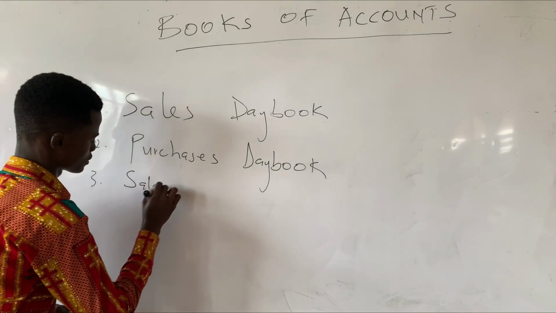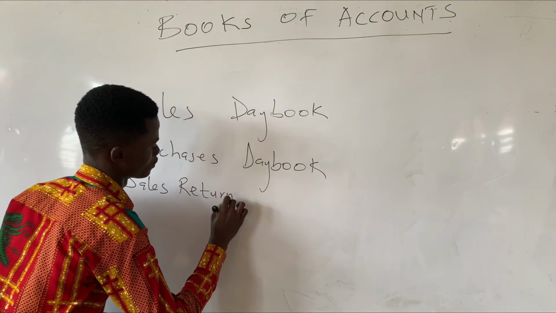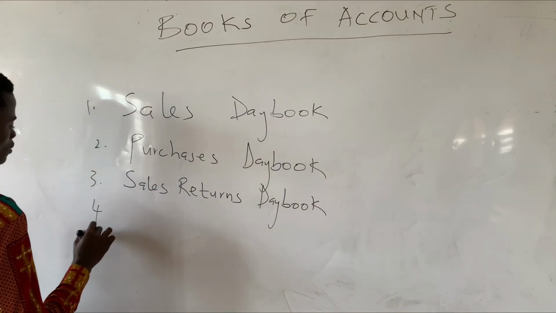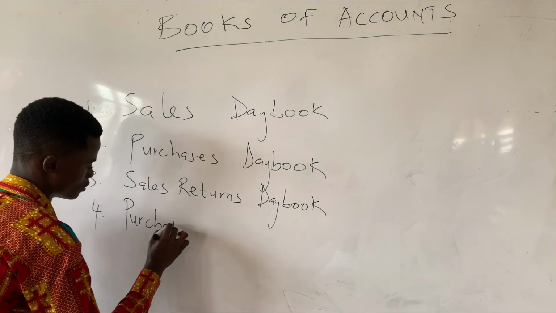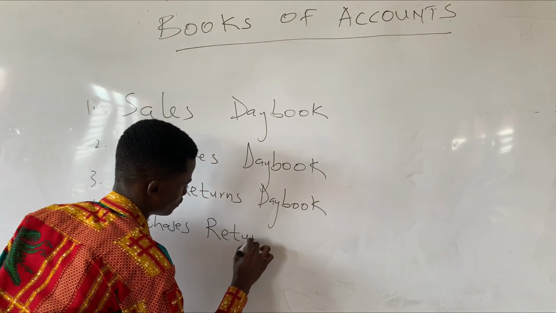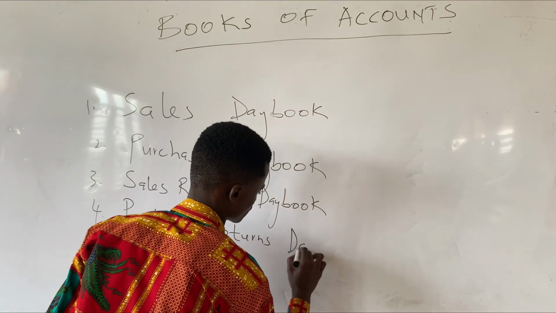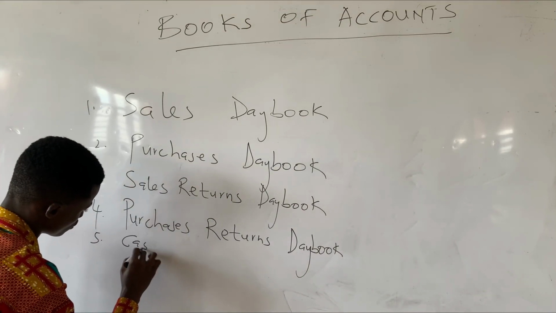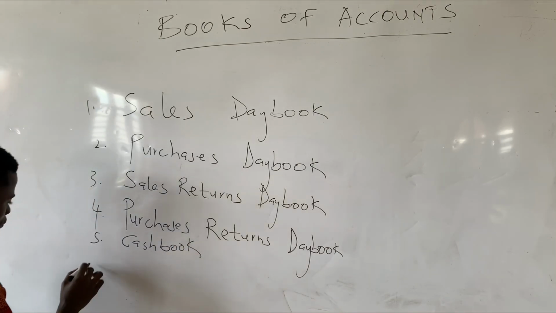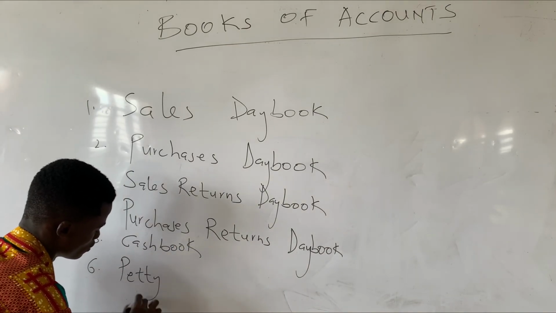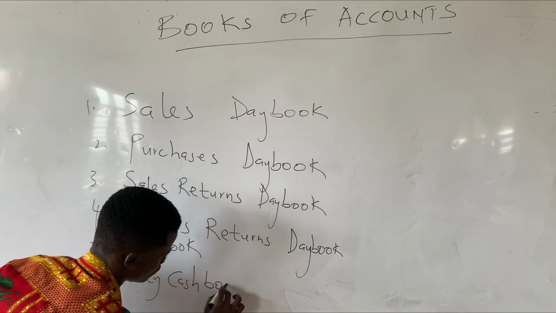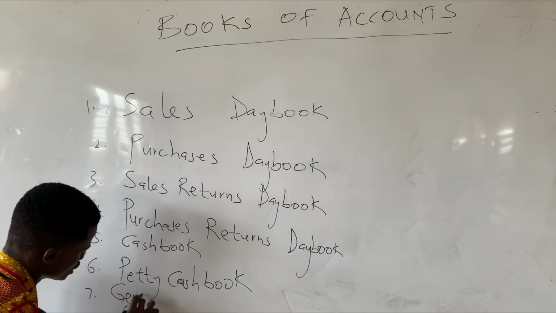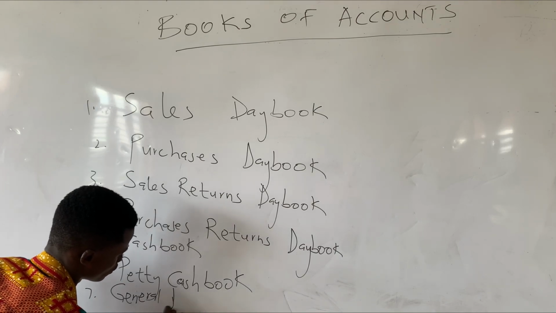We have the sales returns, we have the purchases returns, we have the cash book, we have the petty cash book, and finally we have the general journal.